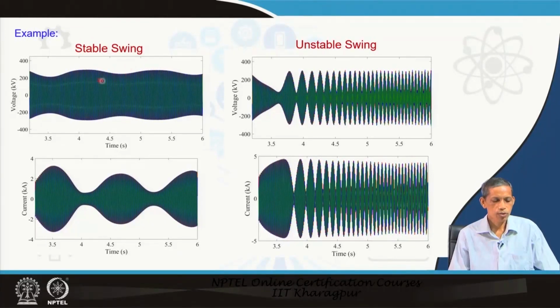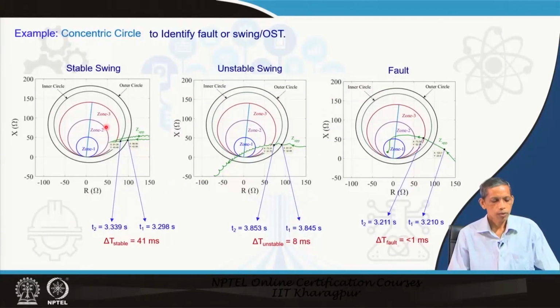So, this is the situation of the stable swing, voltage and current patterns, and this is the unstable swing, the corresponding voltage and current pattern. The distinction is clearly visible. What the relay does for these 3 cases, starting with the first, the stable swing case: using the voltage and current we obtain the corresponding Z apparent, V upon I for any phase, and we have the concentric circles here, the outer and inner. When it touches the outer circle, the time recording starts, and when it touches the inner circle, the time recording stops. So, that delta t is obtained.